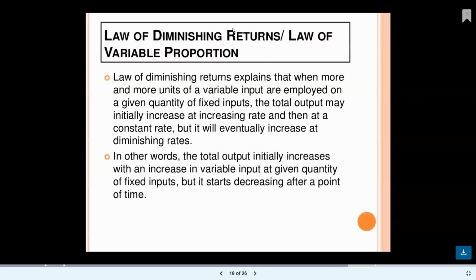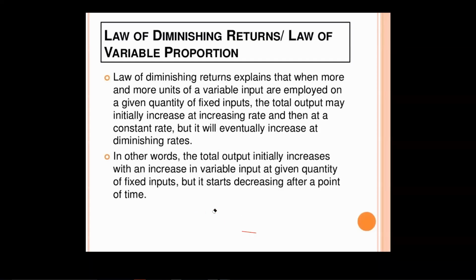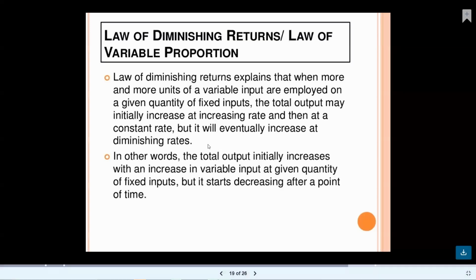Here, the law of diminishing returns explains that when one or more units of a variable input are employed on a given quantity of fixed inputs, the total output may initially increase at an increasing rate, then at a constant rate, then eventually at a diminishing rate.